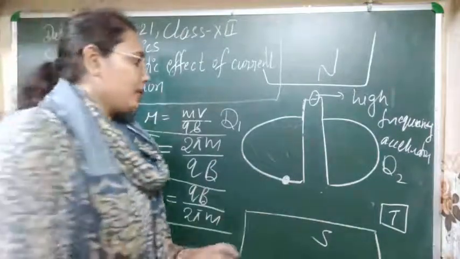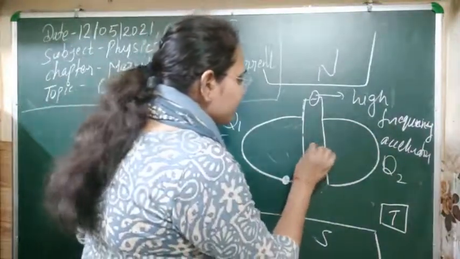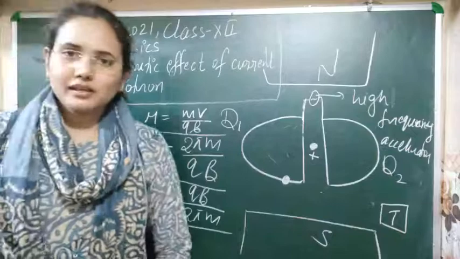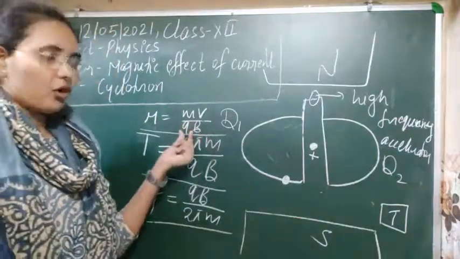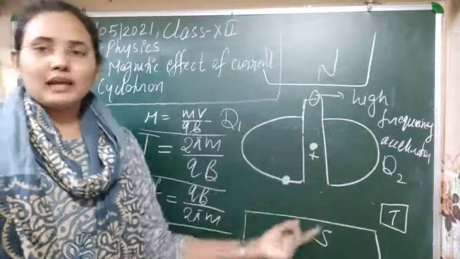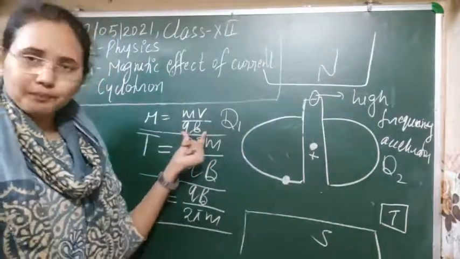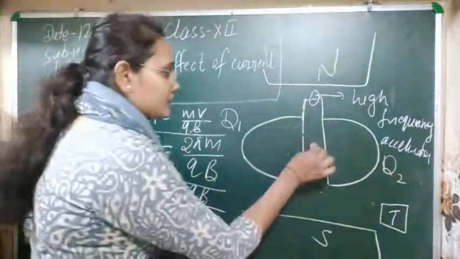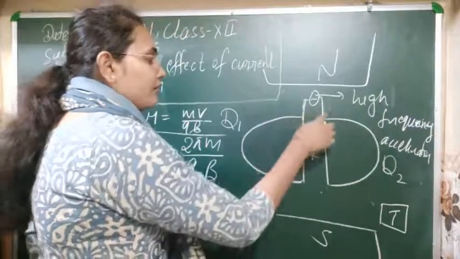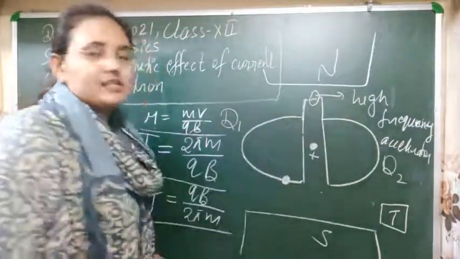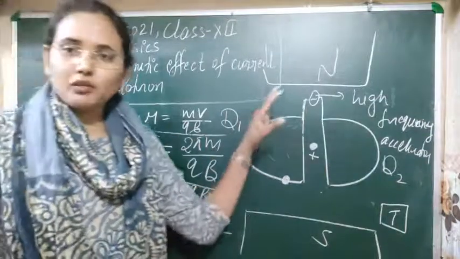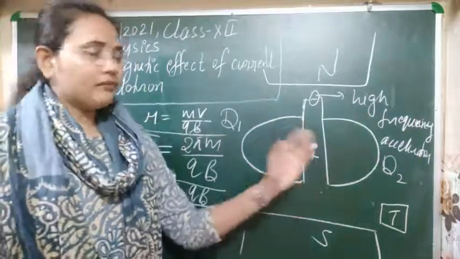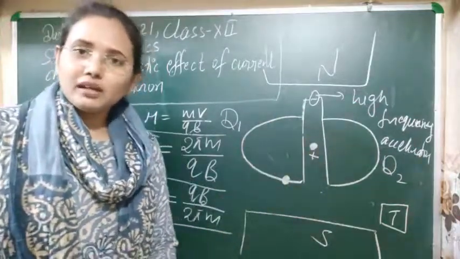Let's see its working now. Suppose we are using a positive charge particle that we have to accelerate, with charge small q and mass small m, and the electromagnet that we have used has magnetic field B. This particle is here, and when we connect these D's with a high frequency potential, one of the D's will be at negative potential and the other positive. The positive end will repel the particle, but the negative end will attract it.